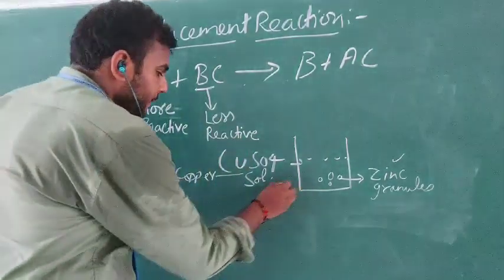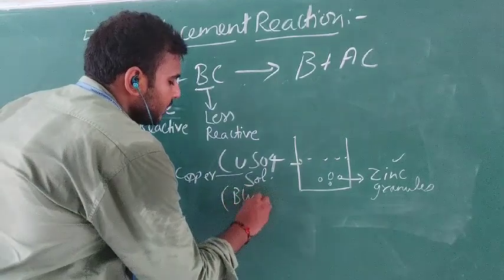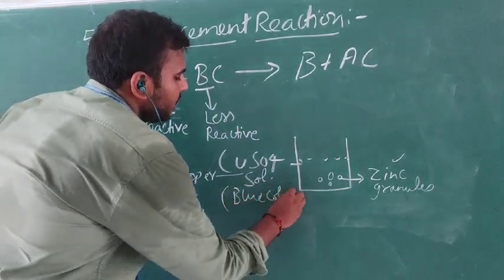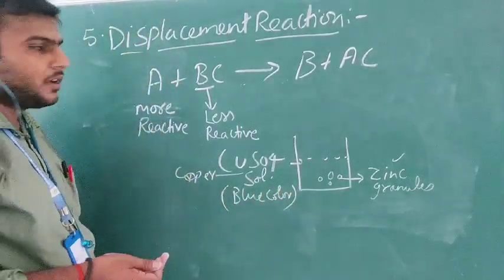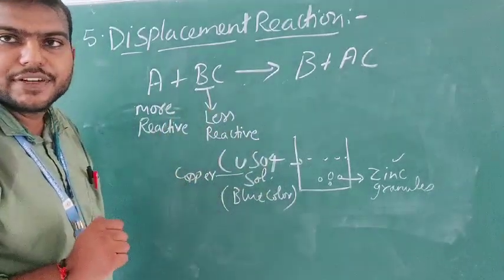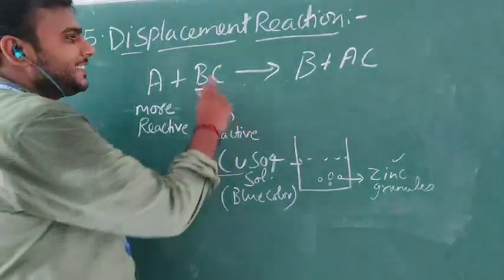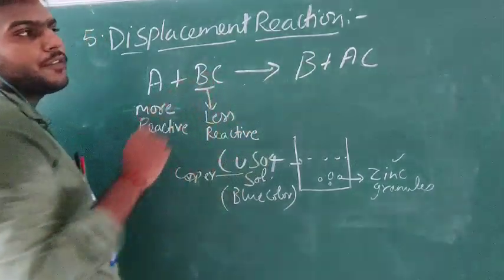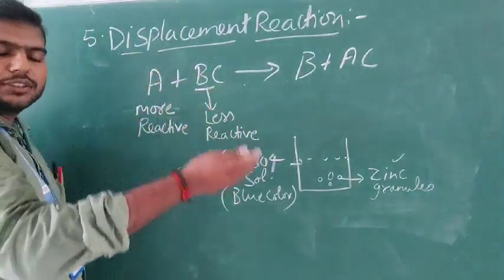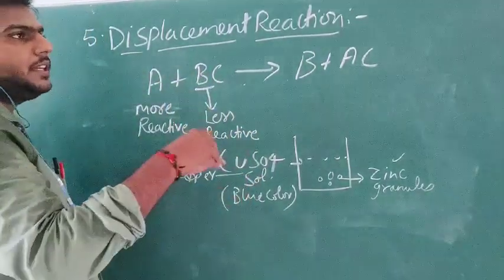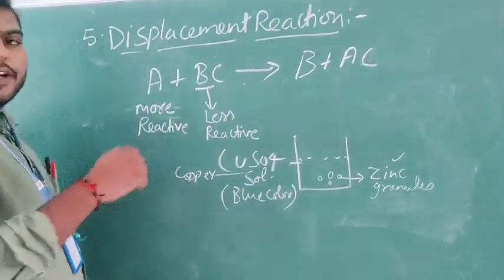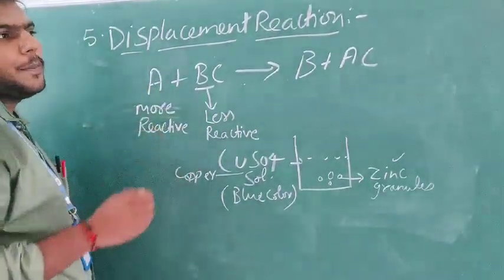The blue color of this solution will start disappearing when the zinc is added to the copper sulfate solution, because this zinc is taking the place of copper, right? So zinc will dissolve with the sulfate solution, it will make a bond with sulfate.